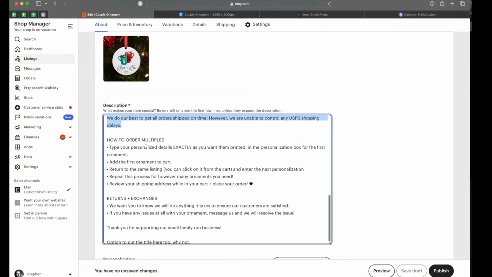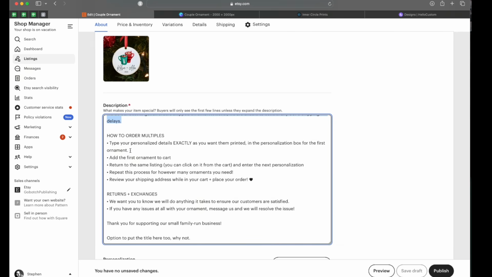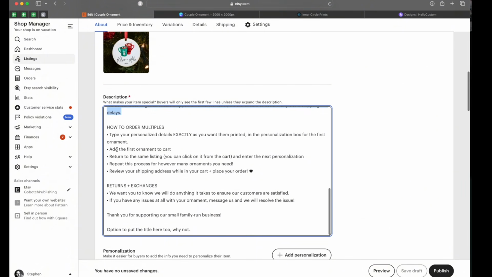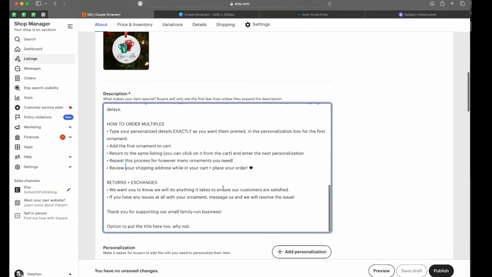How to order multiples. Type your personalization details exactly as you want them printed in the personalization box for the first ornament. Add the first ornament to the cart, return to the same listing. You can click on it from the cart and enter the next personalization. Repeat this process for however many ornaments you need. Review your shipping address while in your cart and place your order.